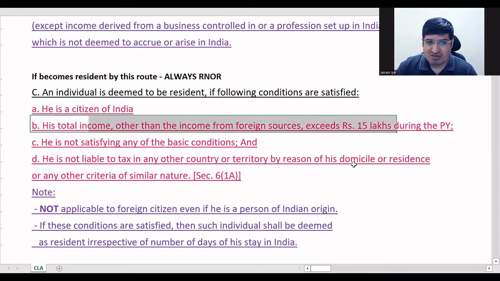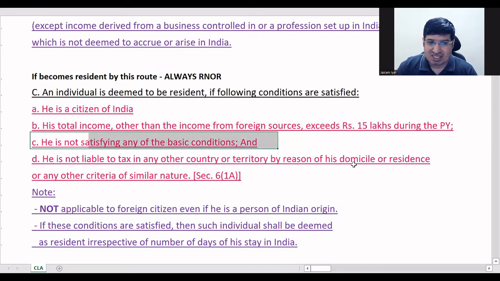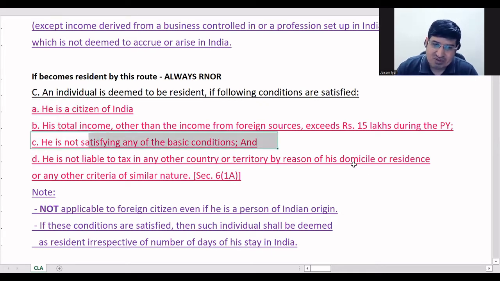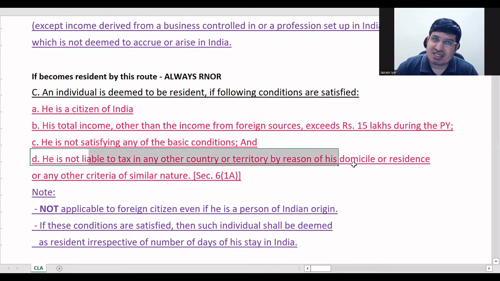Income from foreign sources exceeds 15 lakhs, not satisfying basic conditions. Okay, so actually speaking, you will come to this only when he is not satisfying basic conditions. So actually the C point is primary. Number one point is C, this one. Because if he's fulfilling basic conditions, as it is, he is becoming a resident, right? So then you don't need this point at all. So this is basically for persons who are not satisfying basic conditions. Last is not taxable in any other country because of residential status, right?